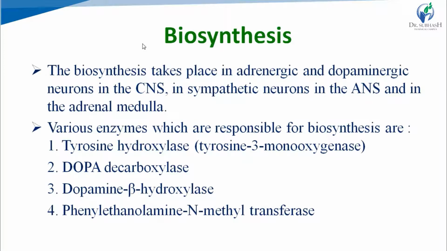Now, biosynthesis of catecholamines. Biosynthesis of adrenaline and noradrenaline takes place in adrenergic neurons, while that of dopamine takes place in dopaminergic neurons. Four main enzymes are responsible for the biosynthesis of catecholamines: tyrosine hydroxylase, dopa decarboxylase, dopamine beta hydroxylase, and phenylethanolamine N-methyl transferase.